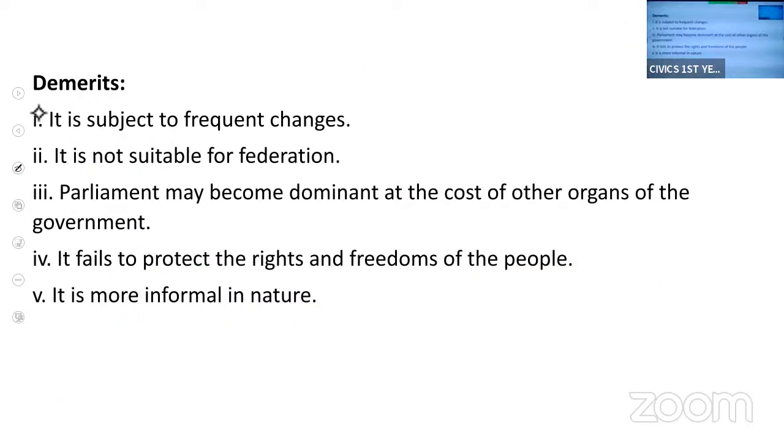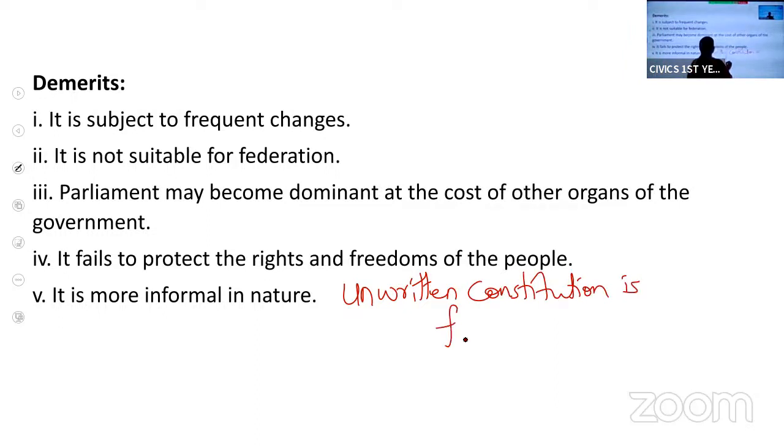Next, let us see the demerits. What is the nature of the unwritten constitution? It is flexible. Flexible means it can be changed easily according to the needs of the people. So it may lead to frequent changes. Frequently it can be changed.